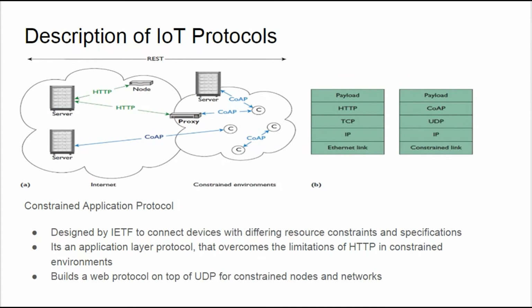Before we compare IoT protocols, we can have a brief discussion of the protocols themselves. Firstly, we consider Constrained Application Protocol. It was designed by the IETF to connect devices with different constraints and specifications. As the name suggests, it's an application layer protocol. It overcomes the limitations of the HTTP protocol, which is not suitable for constrained environments, and it's built upon UDP and it's suitable for constrained networks and nodes.